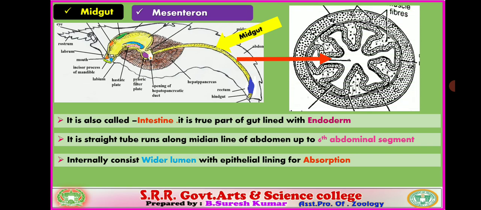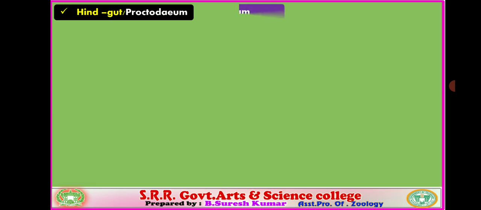You verify the internal section of the mesenteron. The central hollow portion is the lumen of the midgut. The mesenteron is surrounded with numerous longitudinal foldings, and the innermost layer is completely endodermal origin epithelial lining.